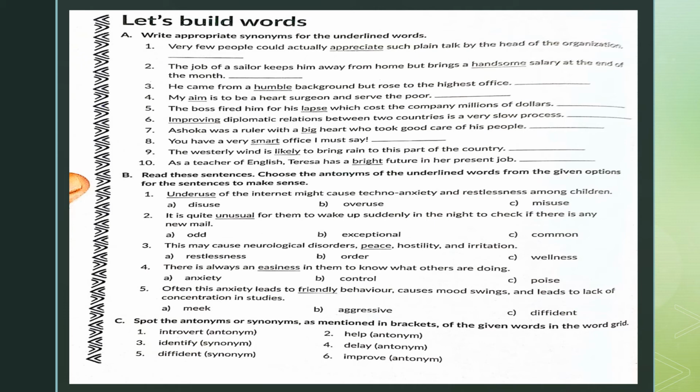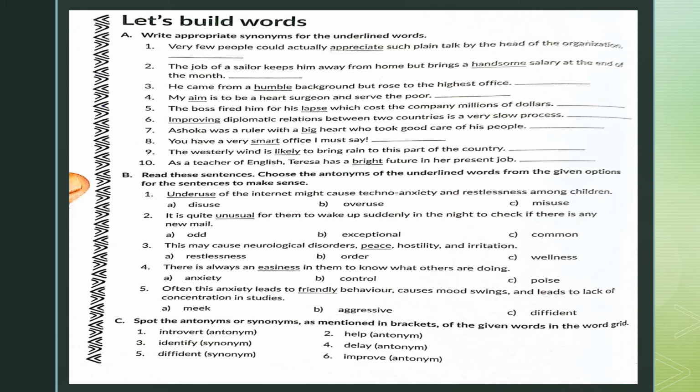You have to find the synonym for this word. We can write admire. There might be many synonyms, children. If you use a dictionary or a thesaurus, you will find there are many synonyms for appreciate. Let us for now go with admire. So very few people could actually admire such plain talk by the head of the organization.